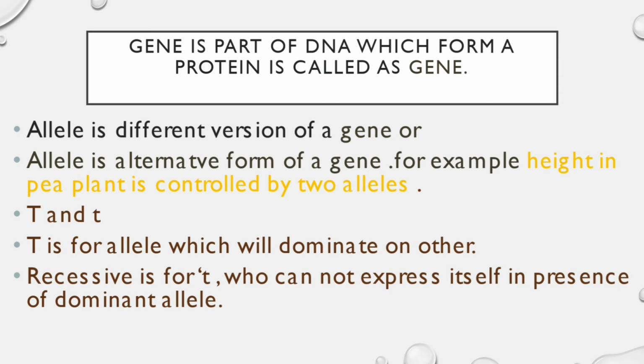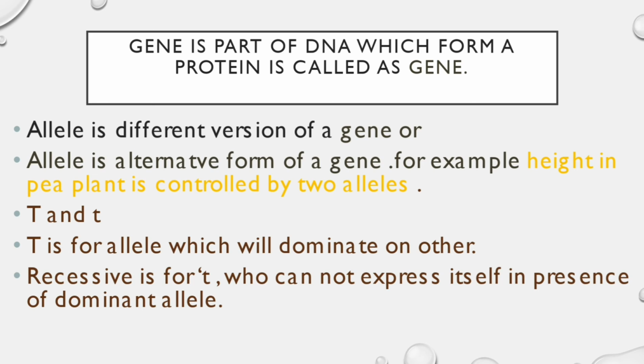How? One allele will increase the height of the plant and will be called the dominant allele, but the other will not increase the height of the plant and will be called the recessive allele. And when both recessive alleles are present inside the plant, and there is no dominant one, then the plant will show dwarfness, or it will not increase its height.